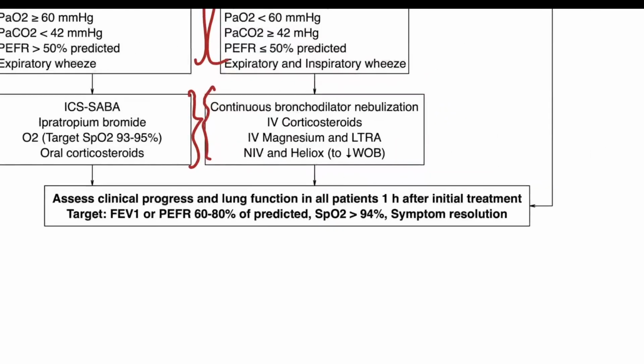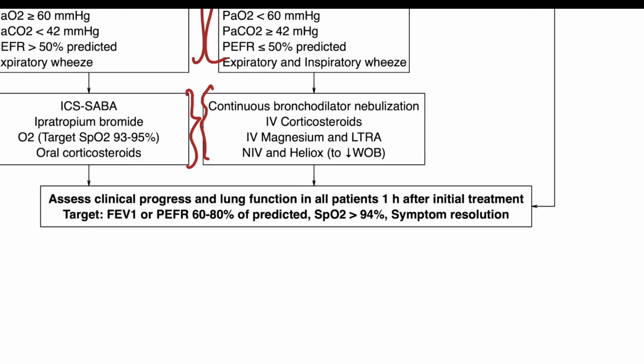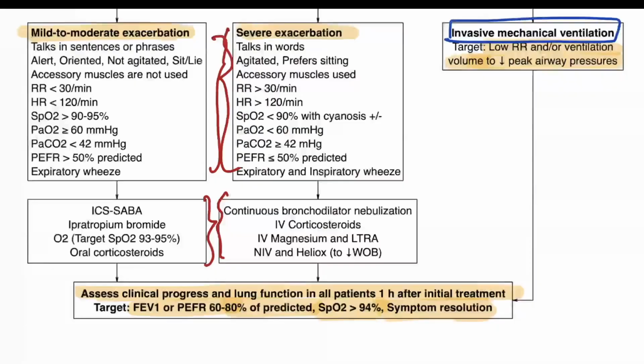Just remember that you have to always assess clinical progress and lung function in all patients 1 hour after initial treatment, and the target of treatment is that FEV1 or peak expiratory flow rate should be 60 to 80% of the predicted, whereas SpO2 should increase to more than 94% and symptom resolution should occur. This completes the review of asthma.